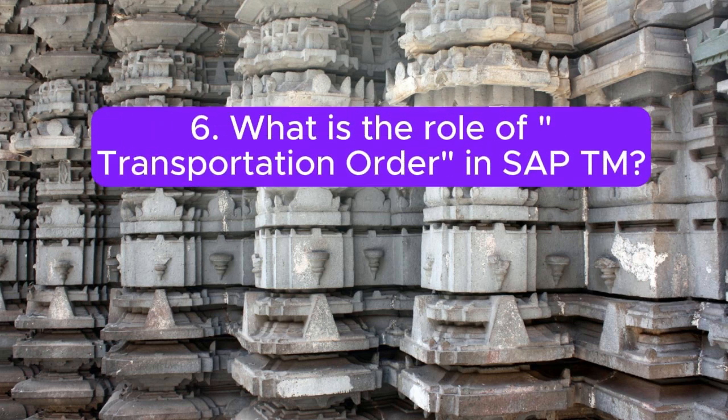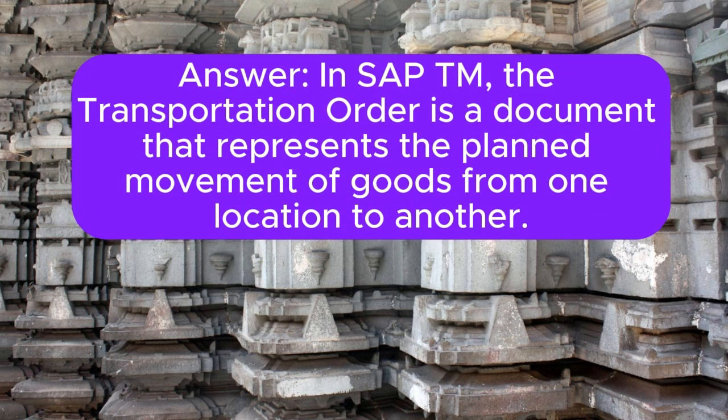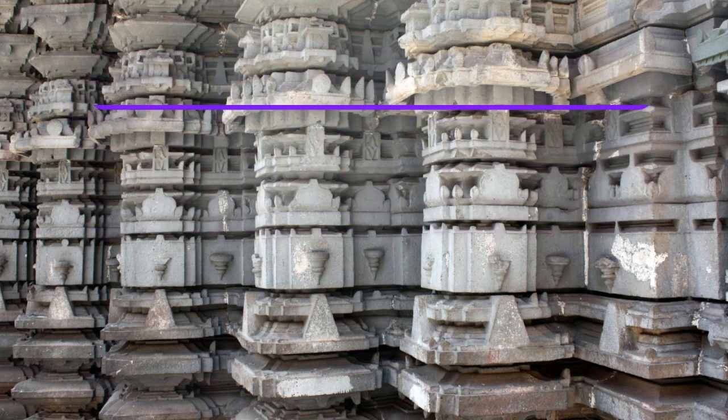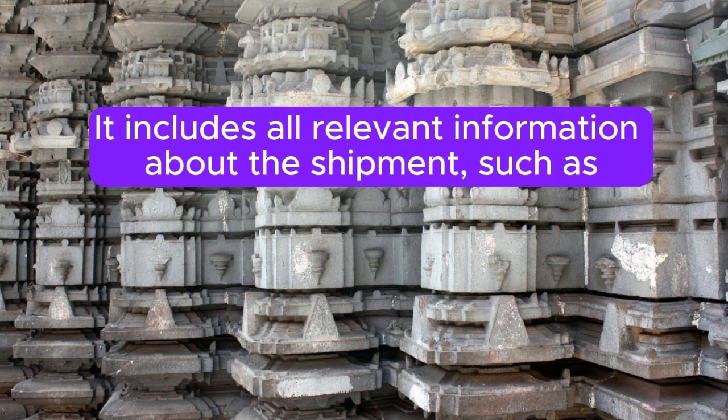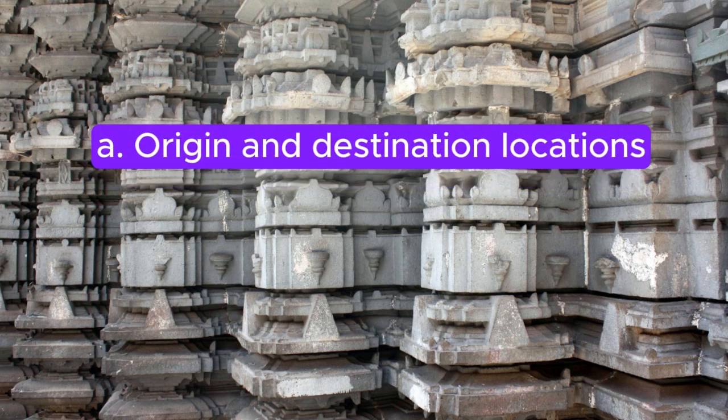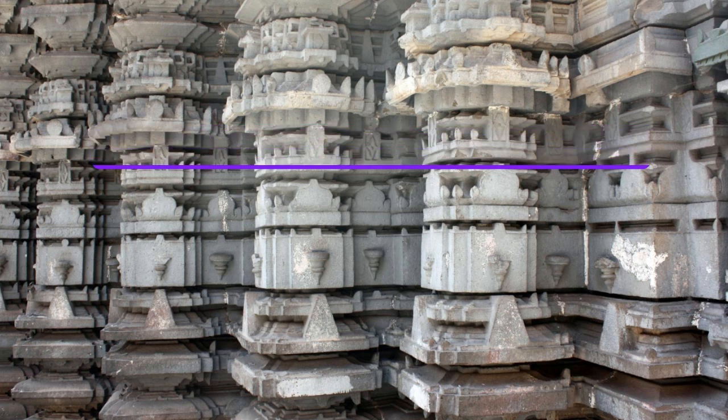6. What is the role of transportation order in SAP TM? Answer: in SAP TM, the transportation order is a document that represents the planned movement of goods from one location to another. It includes all relevant information about the shipment, such as A. Origin and destination locations.